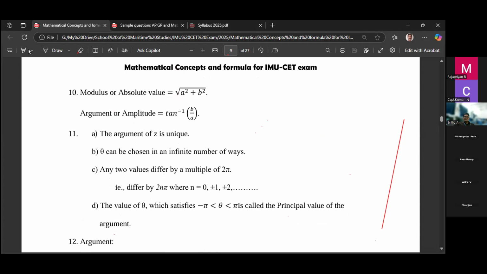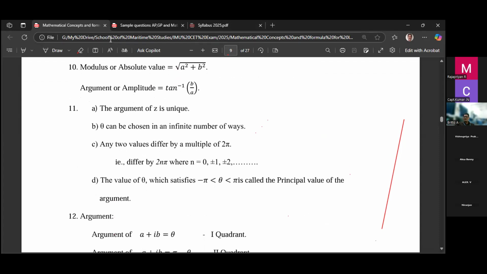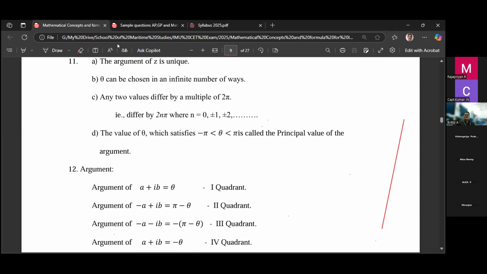Then these are properties, just read it. A question may come: the argument of z is unique, that is theta should be unique, there should be only one theta. Theta can be chosen in infinite ways. In trigonometry, when you solve sin theta equal to 0, theta is not only 0 degree, it is 180 degree, then 360 degree. In all these places it is 0 only. But here they are telling that theta can be chosen in an infinite number of ways, but it is unique. So remember these properties.